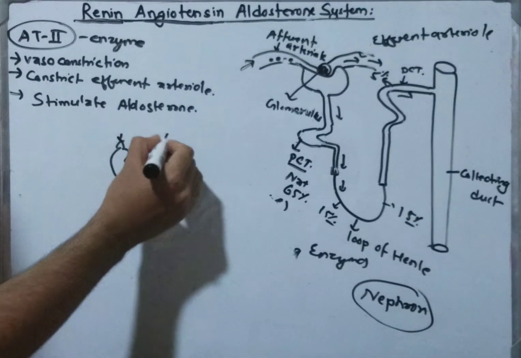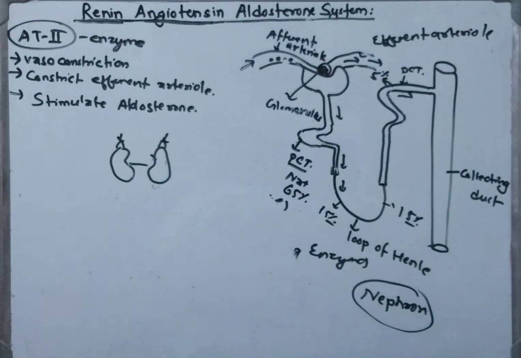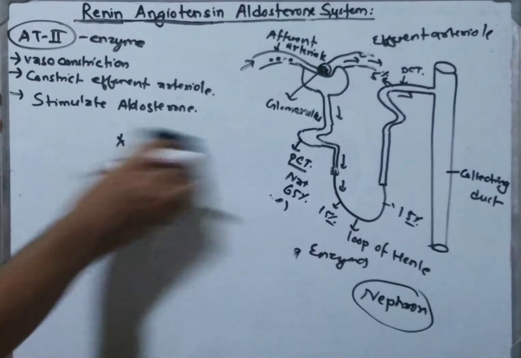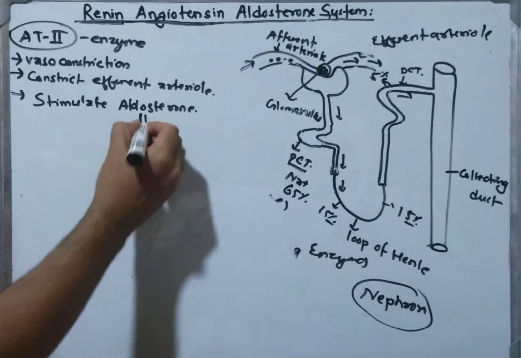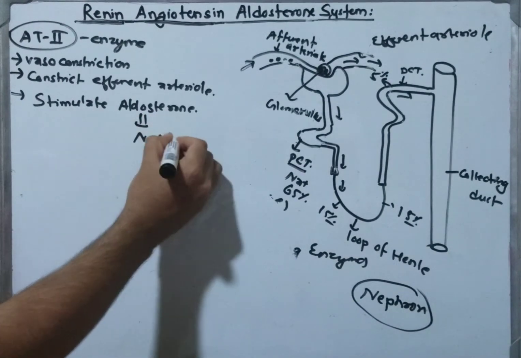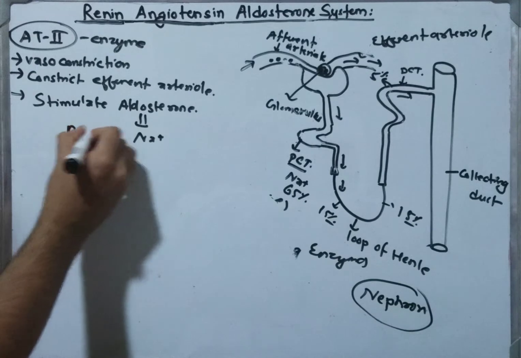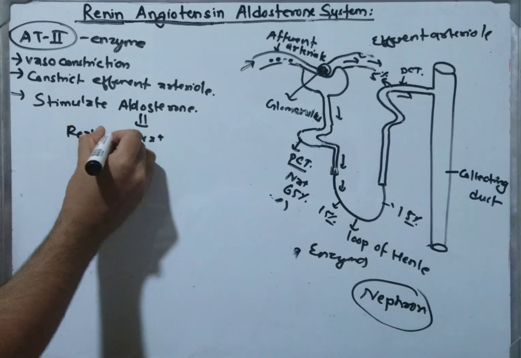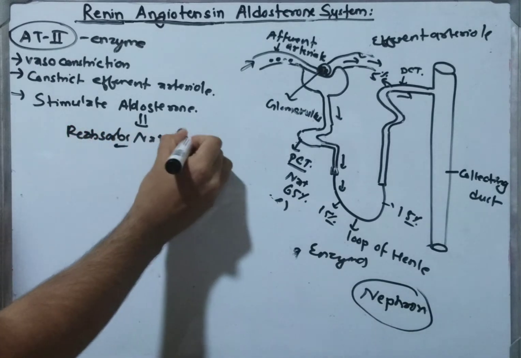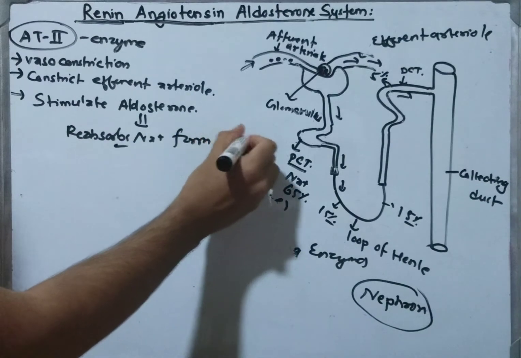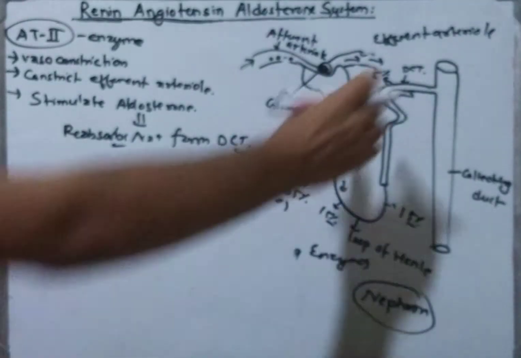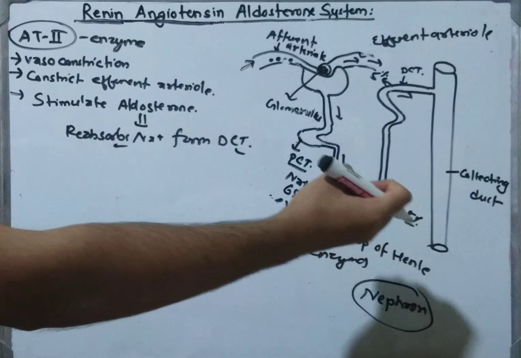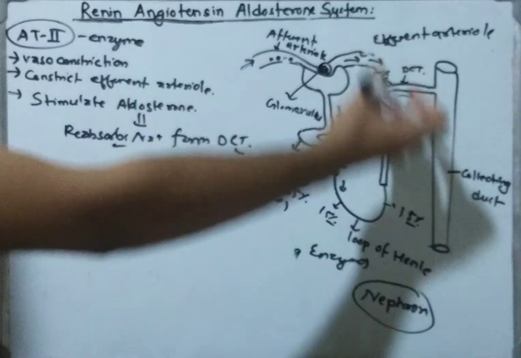When the aldosterone is released, its major function is to reabsorb sodium from the distal convoluted tubule. The sodium from the distal convoluted tubule is reabsorbed into the circulation, so the water comes along with the sodium.